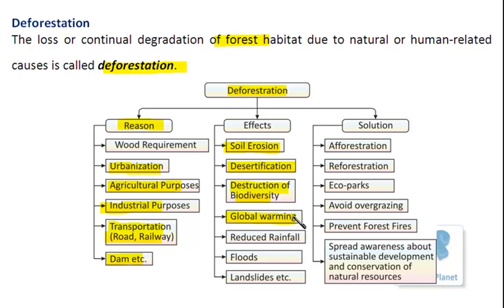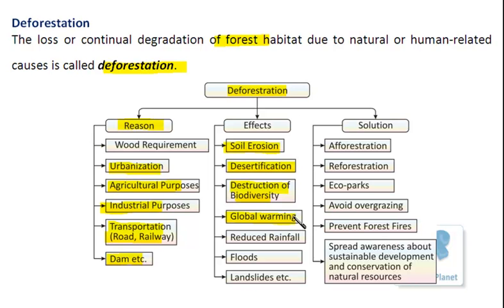The level of carbon dioxide will increase a lot. Normally, CO2 is used by plants for photosynthesis, but when deforestation is done, there are no plants, or very few plants, to use this carbon dioxide. So as a result, what will happen? More radiations are absorbed in our atmosphere, due to which the overall temperature will increase tremendously.